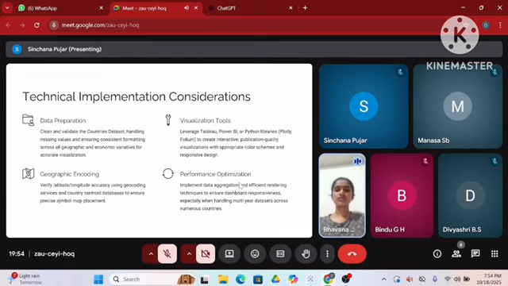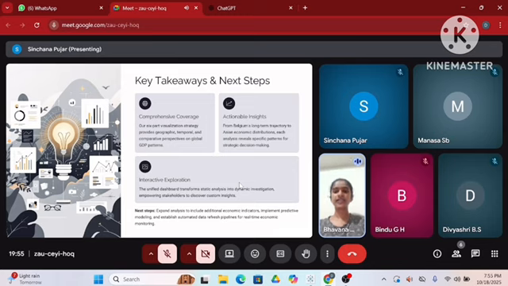Visualization tools: tools like Tableau, Power BI, and Python libraries are used to create interactive and visually appealing dashboards. Next, performance optimization: efficient data aggregation and rendering techniques are applied to make the dashboard fast and responsive, even with large or multi-year datasets. Next, key takeaways and next steps. This section summarizes the main outcomes and future plans.